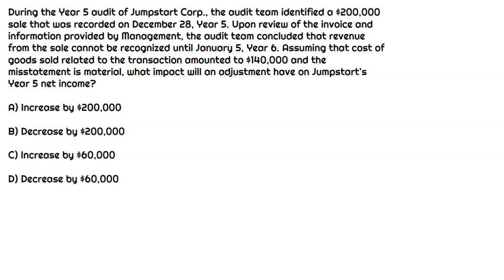At first glance, there's a lot of information in this question, so let's use this little trick where we read the last part of the question to figure out what we're focused on. And the last sentence is even rather big, so let's go to the second half of the last sentence, which says, what impact will an adjustment have on Jumpstart's year 5 net income? Well, an adjustment to net income, that means we're going to be focusing on an adjusting entry.